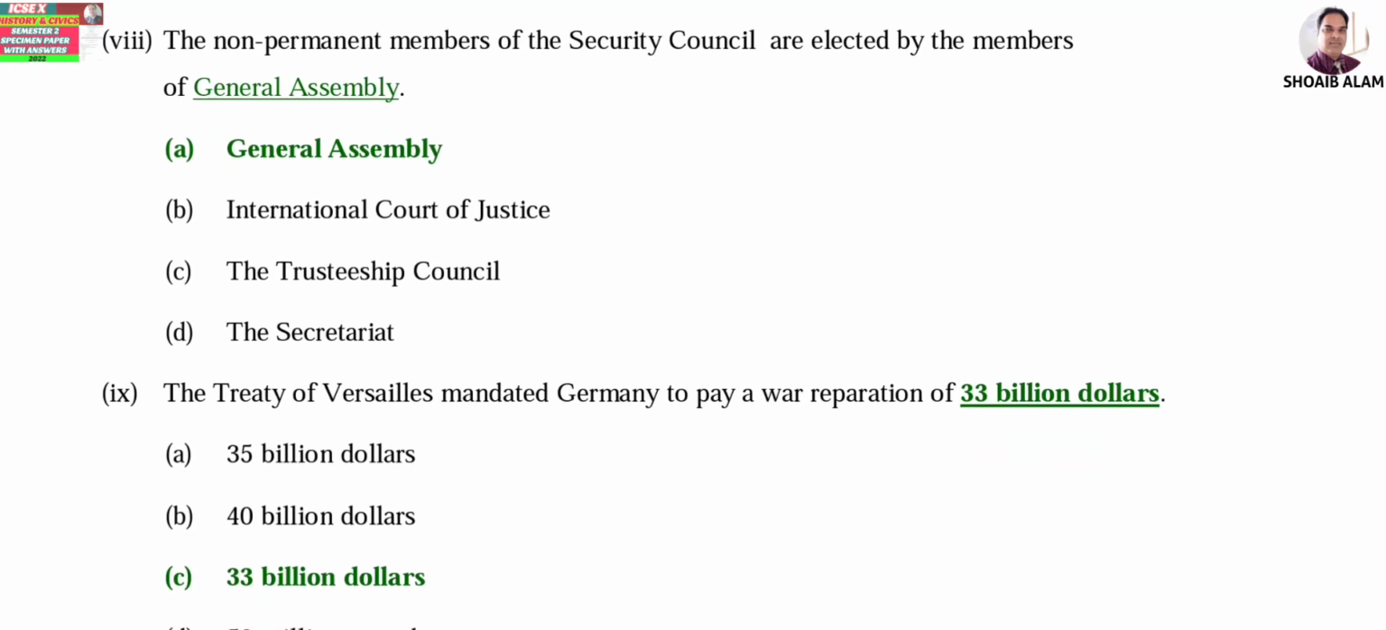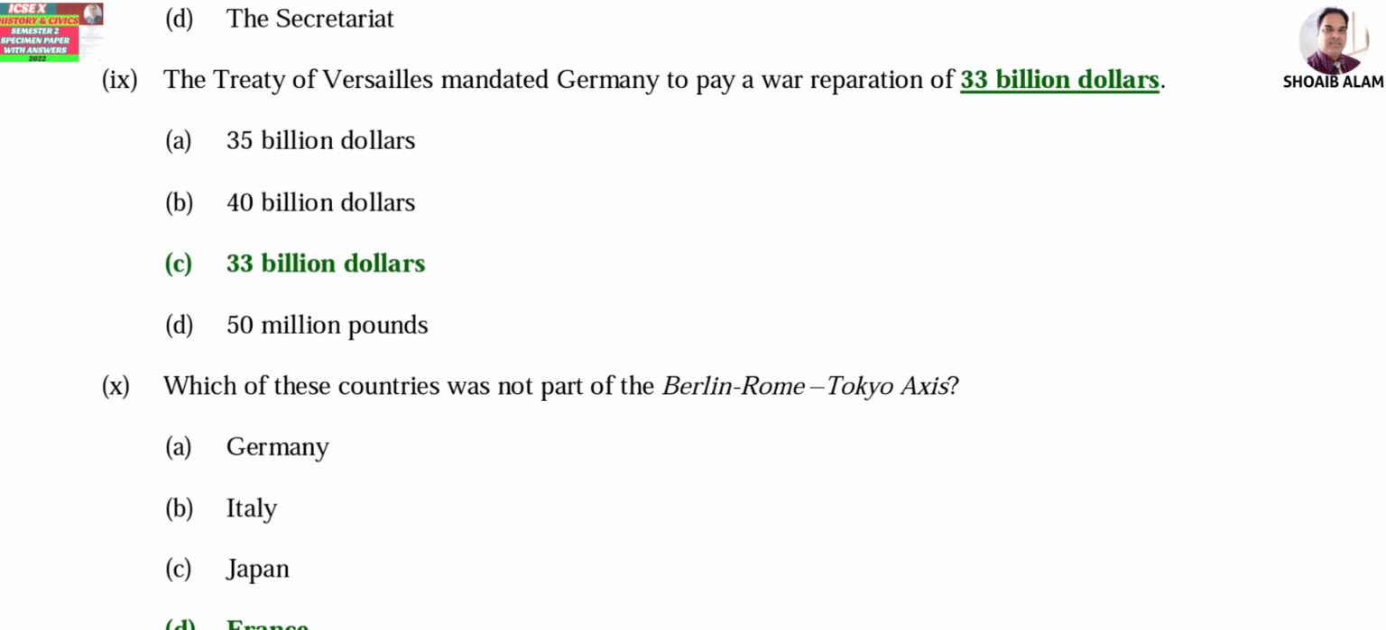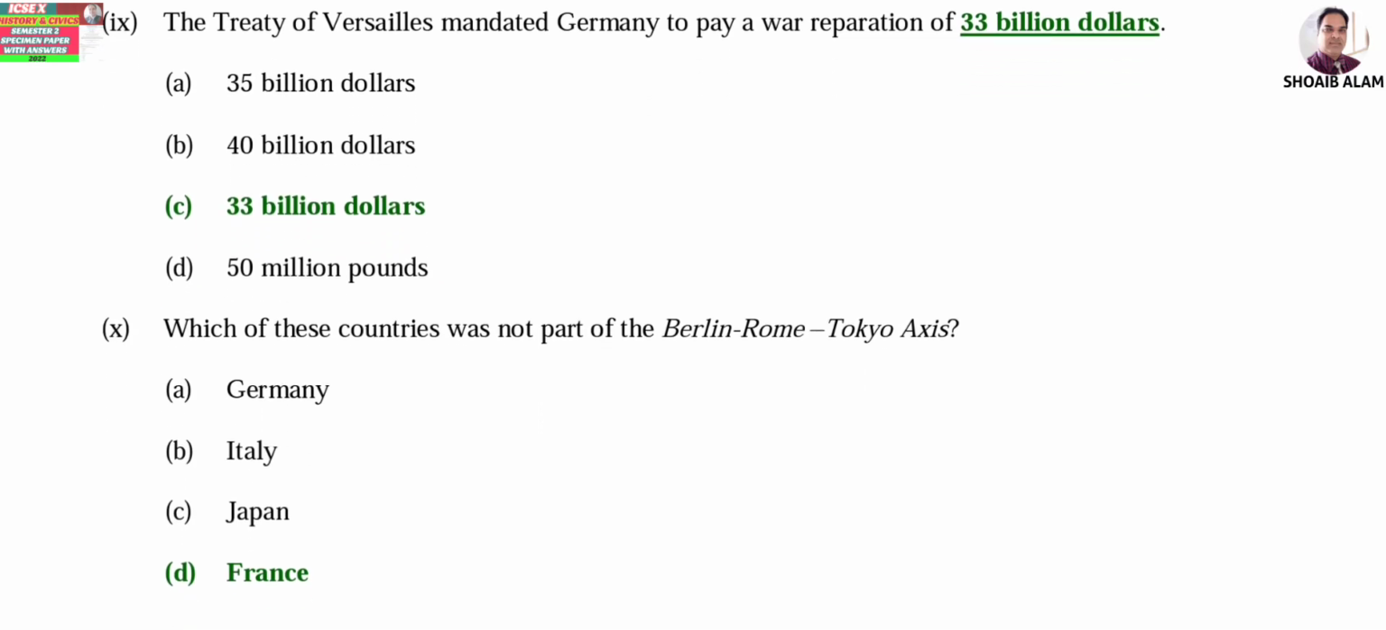Number 8, the non-permanent members of Security Council are elected by the members of dash. The answer is General Assembly. Number 9, the Treaty of Versailles mandated Germany to pay a war reparation of dash. So $33 billion.